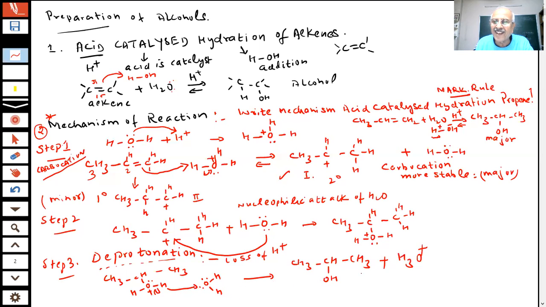Because it is acid, acid is coming back. H3O plus was used in the reaction. It has come back. This is the three-step mechanism, student. This product has happened as per Markovnikov addition. The product is formed as per Markovnikov addition. What is the name of this? 1, 2, 3. Propan-2-ol as a major product.